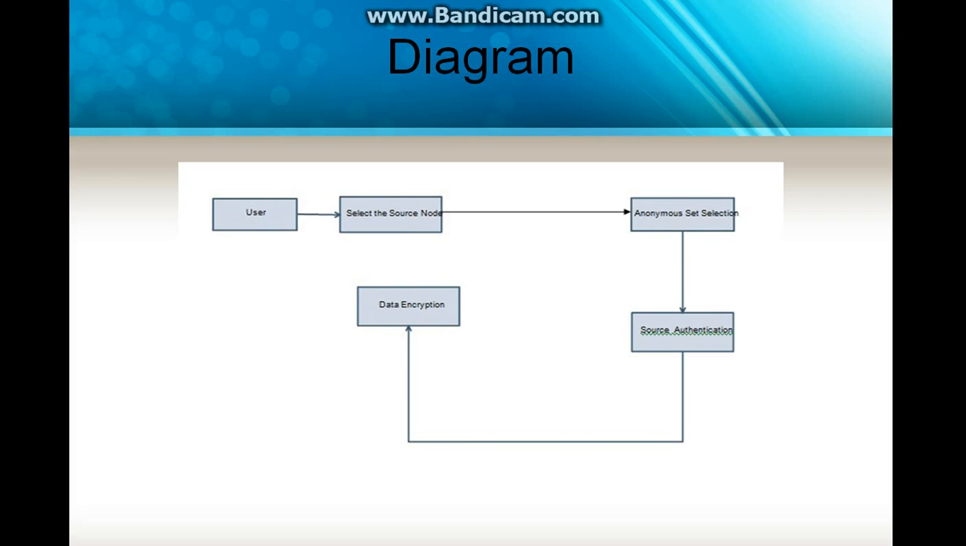What are the nodes present in a Wi-Fi network, and then we are going to select the source node as well as the destination node, and we are going for the anonymous set selection. In anonymous set selection, they are going to block the anonymous user from our Wi-Fi network, and then they go for the source authentication. At last they go for the data encryption.